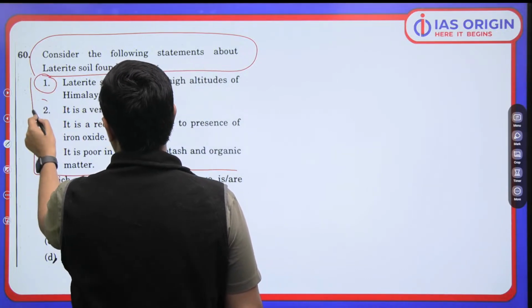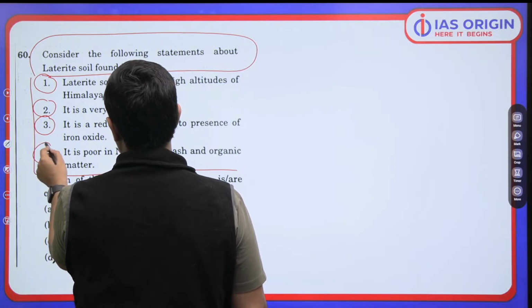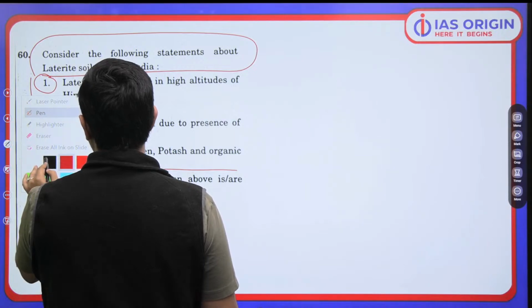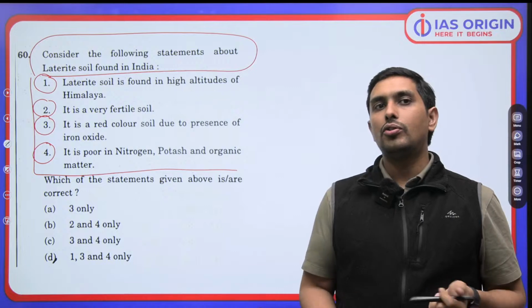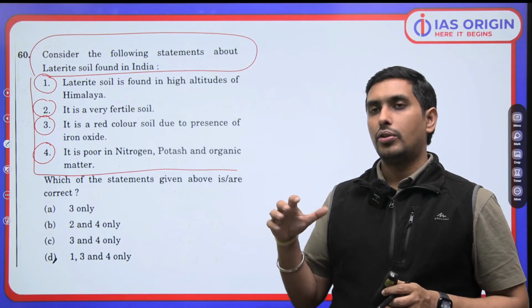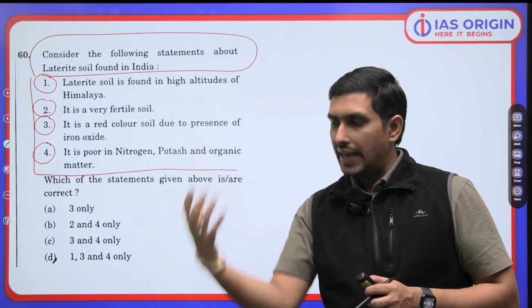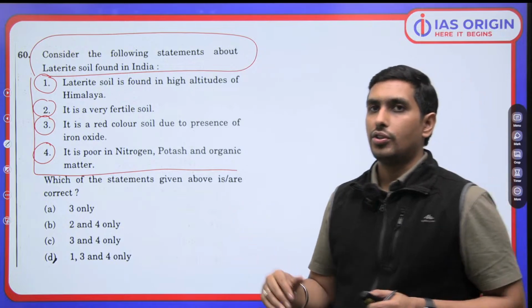Then it says it is a very fertile soil. Then it says it's red in color due to presence of iron oxide. It is poor in nitrogen, potash. Now let me tell you one thing, bete, where do we find this particular kind of soil? You should know. Laterite soil is going to be found in the areas where you are going to have high rainfall, which is going to cause leaching. All the nutrients are drained downside, and the soil is not very nutritious. So it is not at all fertile.